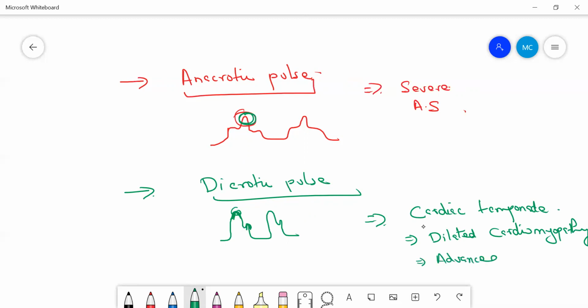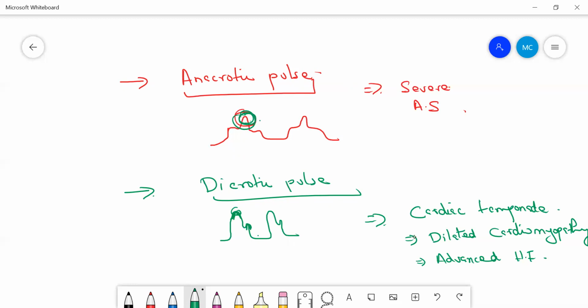So these are the different situations where you can feel these two peaks. Dicrotic pulse. There are two palpable notches, one in the systole, another in the diastole. In anacrotic, the notch is mainly in the systole, in the upstroke.